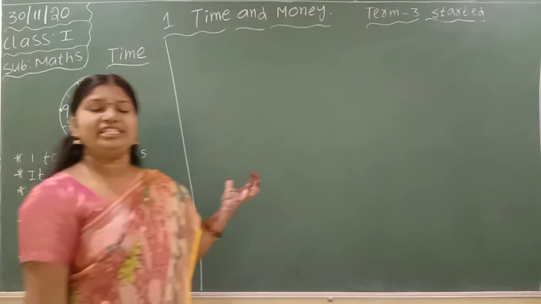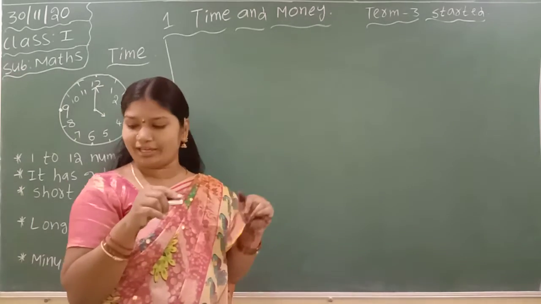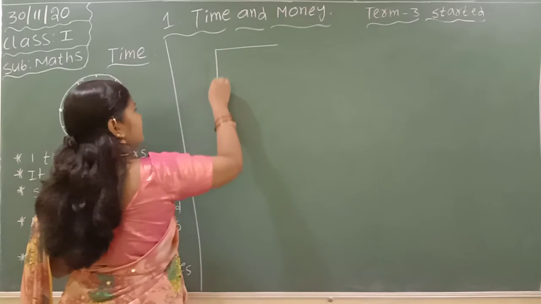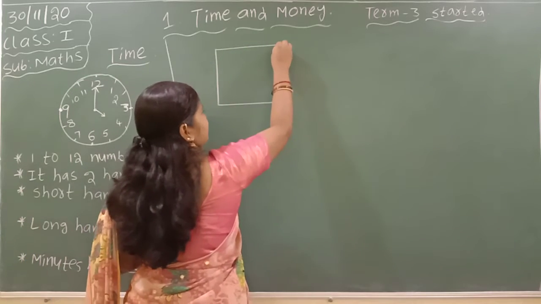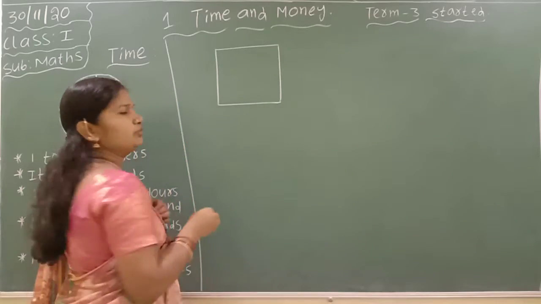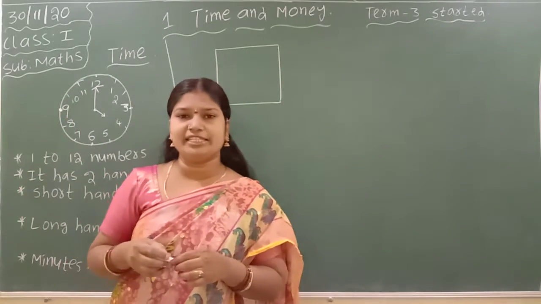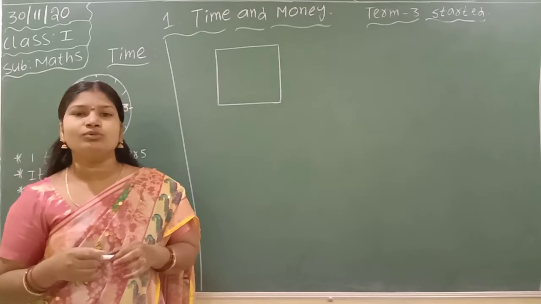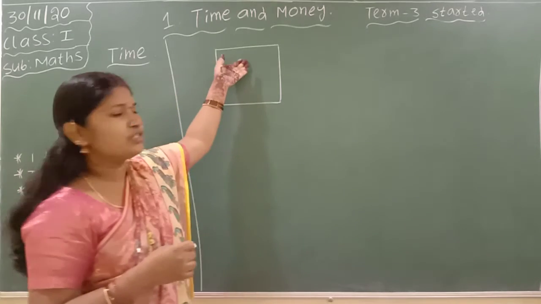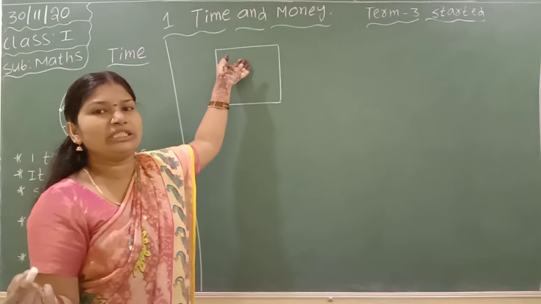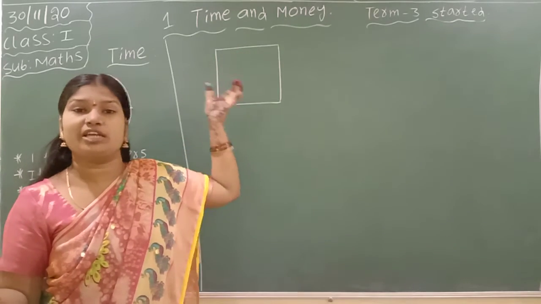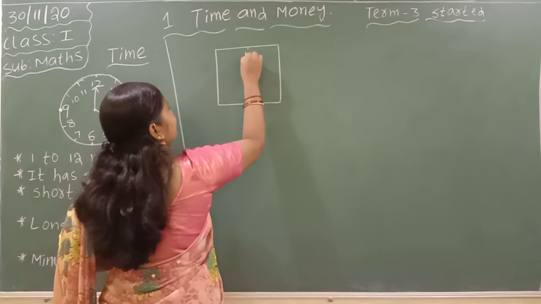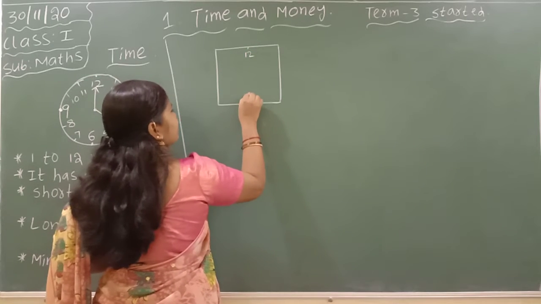Now, same like this, we also have square watches. See, what is this shape, children? Four sides are equal, so it is known as a square. In this square also, if we want to show the clock, we have to arrange the numbers up to 12. 1 to 12. Same like that, 12 in the middle, 6 opposite 12.